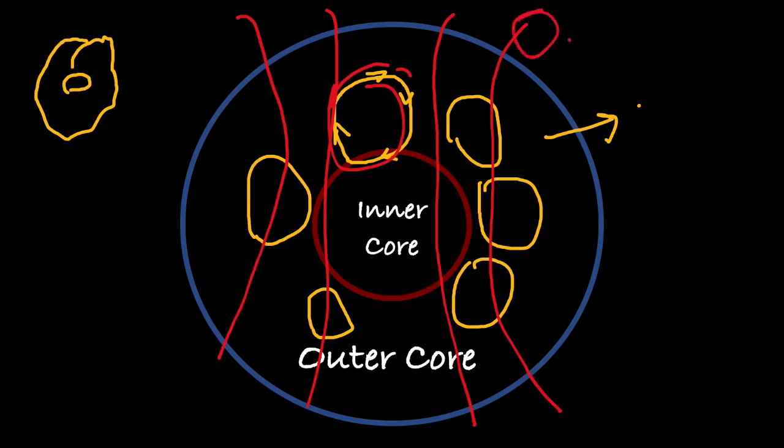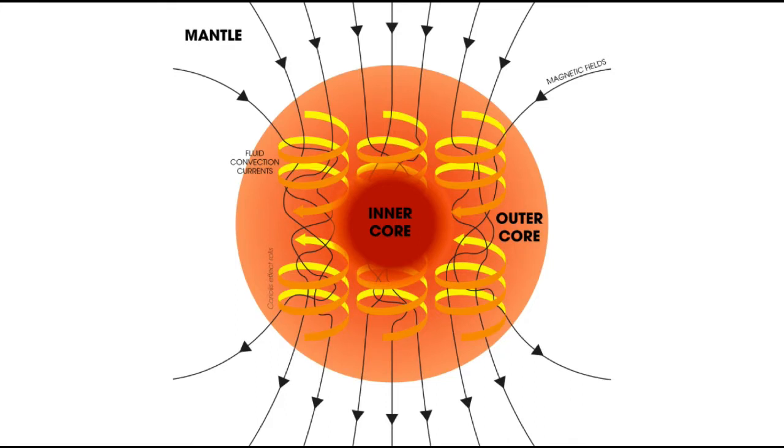Now let us understand deeply what exactly is happening inside the Earth. Just to make it even more clear, this is the outer core, this is the inner core. In the outer core some convection currents are happening, and see the beautiful movement of these currents and how well they are whirling around. Just bear with me for a few moments, and then I will explain why they are happening in this particular direction. Why not any other direction? I will explain everything in a very beautiful manner.